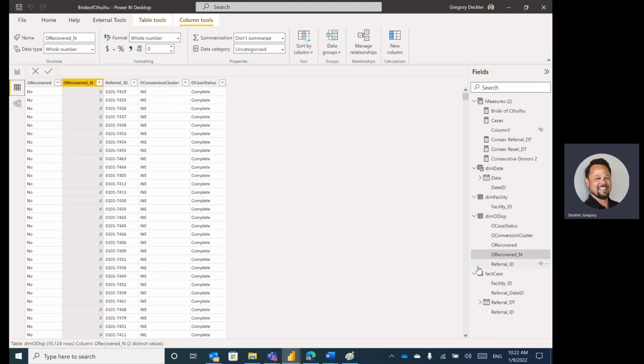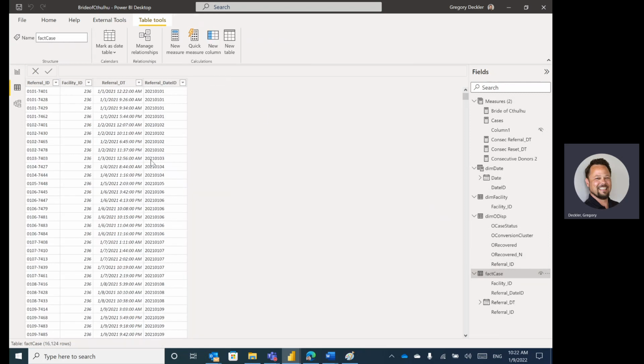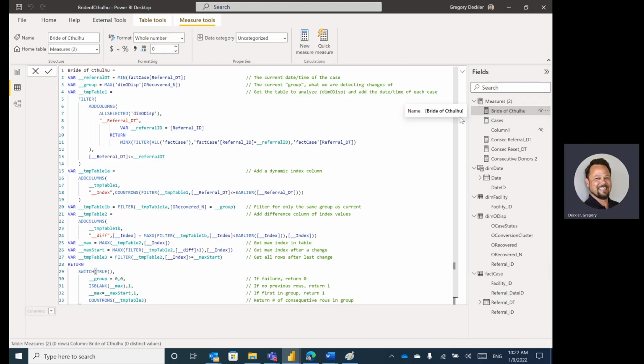So the order actually comes from our fact table, which has a date. So not an index, but we have a date. And so that's good enough, right, in terms of determining order, which came first, which came last. So we needed to obviously modify Kulalu in order to come up with a measure that worked within this data model. So if we take a look at Bride of Kulalu, what's going on here is, again, we're doing the